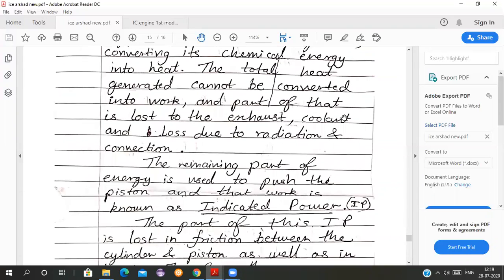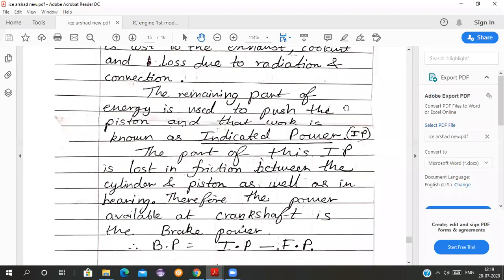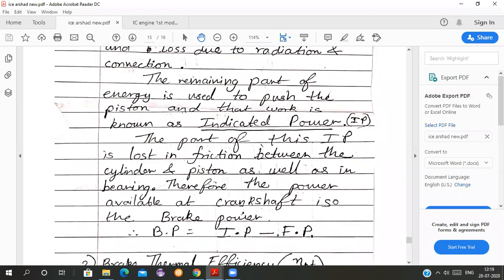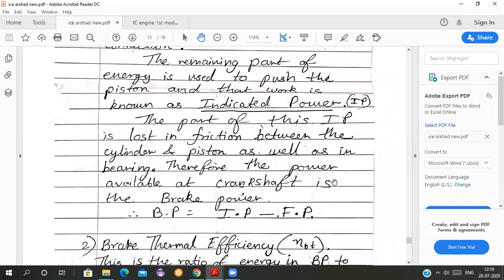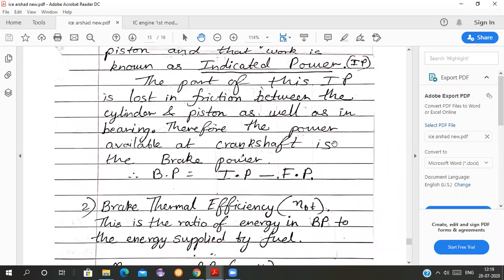The remaining part of the energy is used to push the piston, and that work is known as indicated power. Some part of this indicated power is lost in friction between the cylinder and piston, as well as in the bearing. Therefore, the power available at the crankshaft is the brake power.